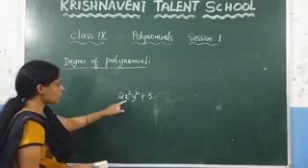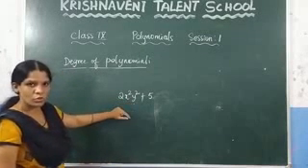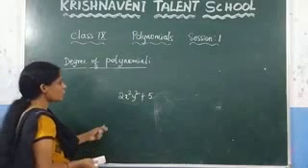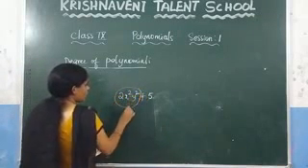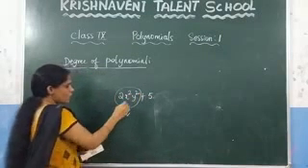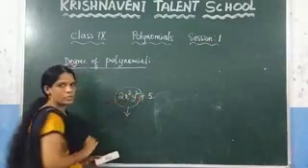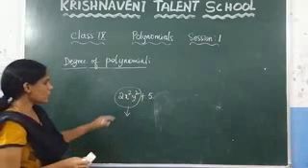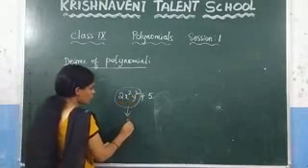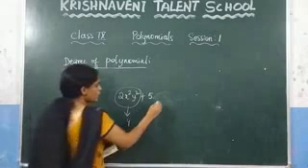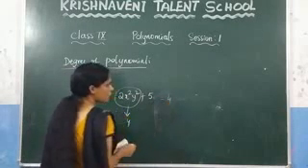Here you can observe how many variables are involved? 2 variables are involved. Then you need to check the power of each term. Here you need to add the sum of the exponents. So here what is the value of 2 plus 2, which is 4. So here the degree of this polynomial is 4.